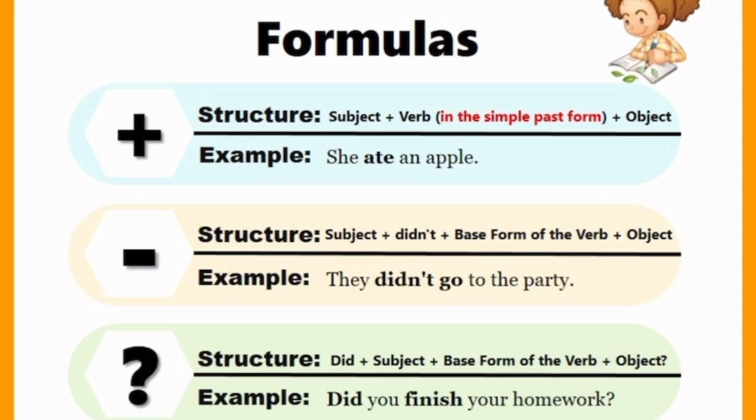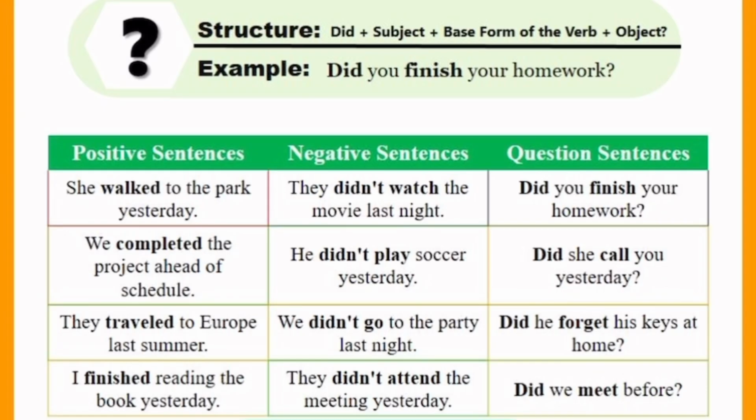So let's look at some examples. She walked to the park yesterday. We completed the project ahead of schedule. Now, if you want to change "she walked to the park yesterday" to question or to negative, it will be she did not walk. Please take note. It is not "she did not walked." No. It is she did not walk to the park yesterday.